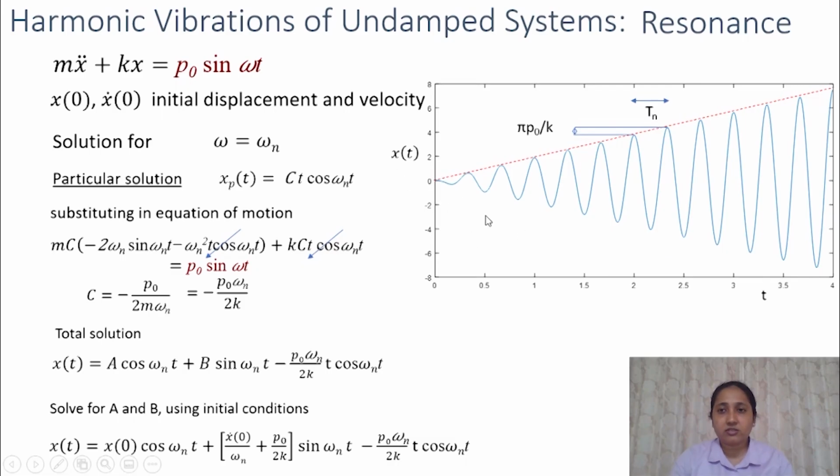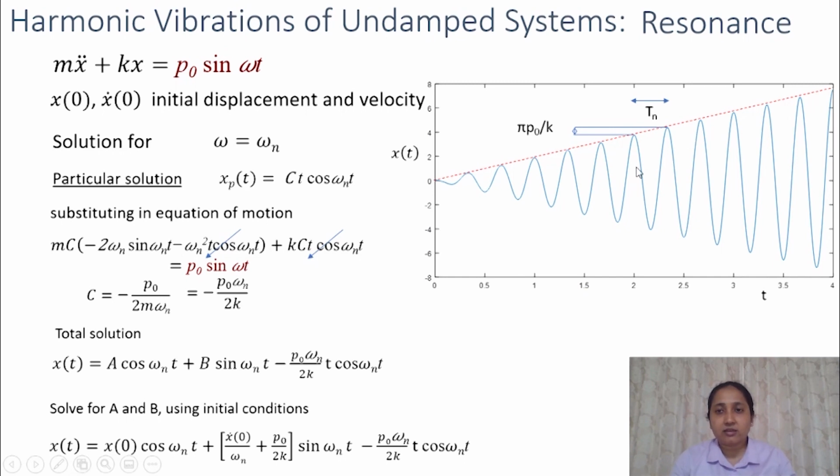So the total response will look like this. So this response is for zero initial conditions. That means these two terms will be 0 and the effect of this term will die out soon as the steady state response is increasing with time. So this is the steady state response and as you can see in this term, the amplitude increases with time.